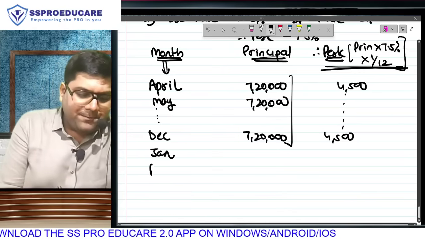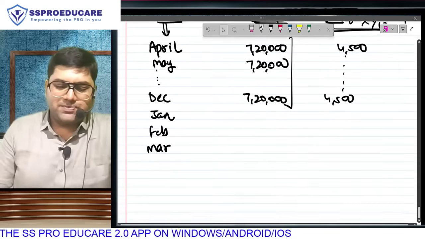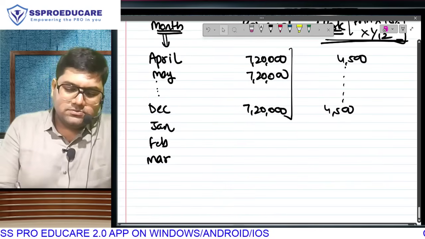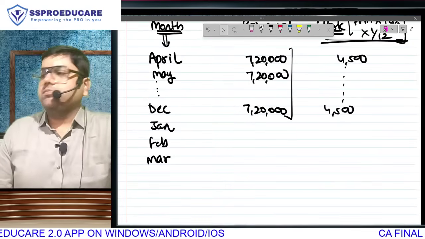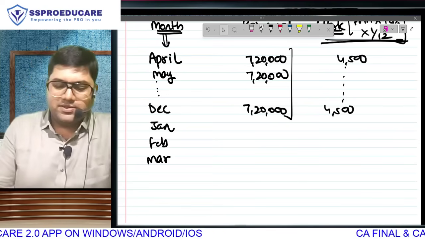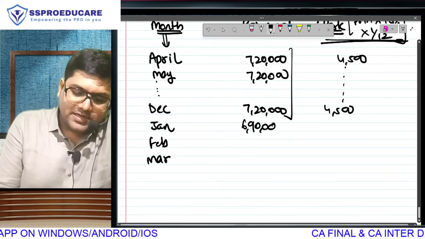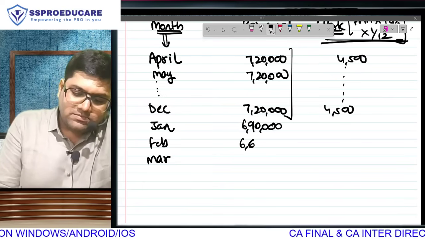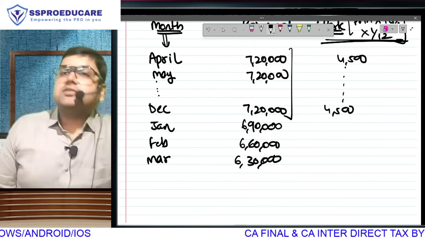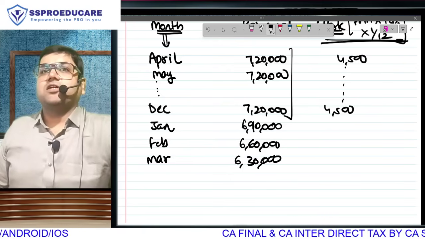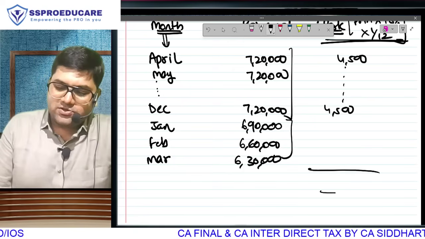Jan mein, Feb mein and March mein, the only thing that will change is principal. So what is the principal of January? We are repaying from the 1st January every month. So 30,000, no? So your principal will become 6,90,000. Then next it will become 6,60,000. And finally it will become 6 lakh. Achha, by the way, loan is still outstanding, so perquisite will continue in the next year also. But my current year ka perquisite is over.